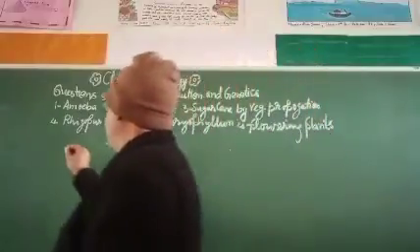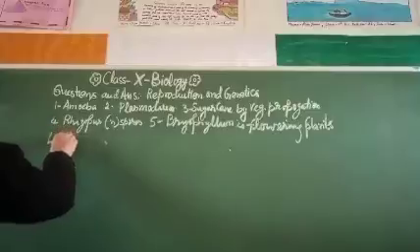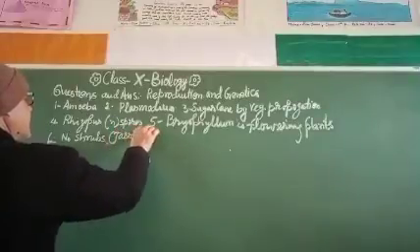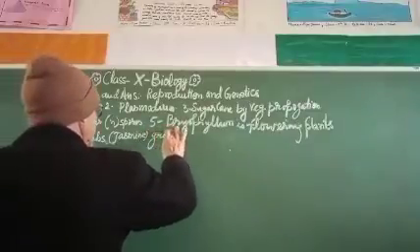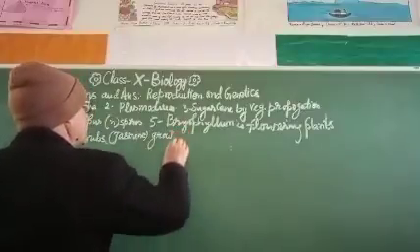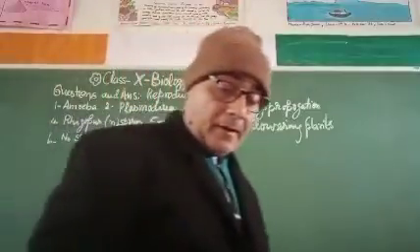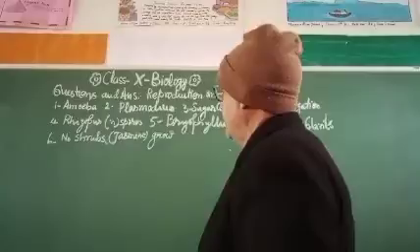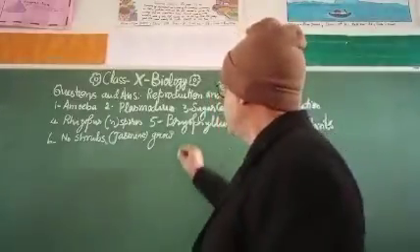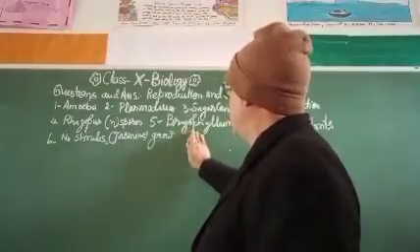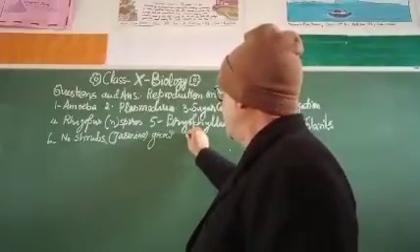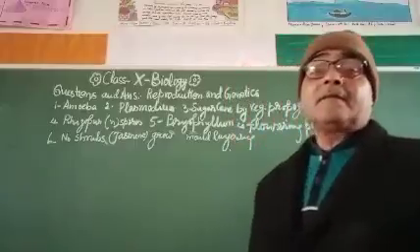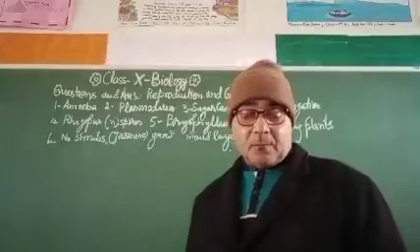The answer is no. Shrubs like jasmine grow vegetatively by mound layering. Air layering is possible in long plants, long trees.